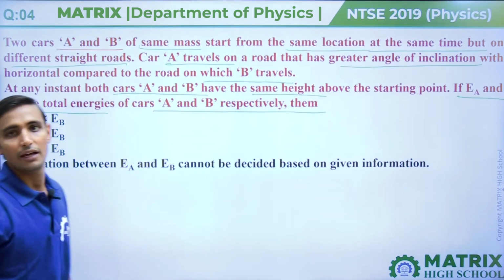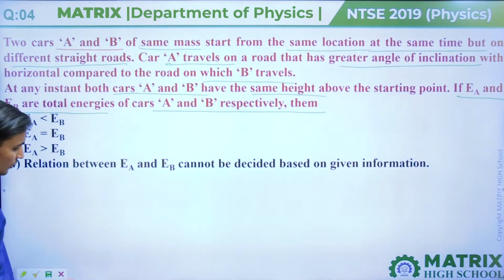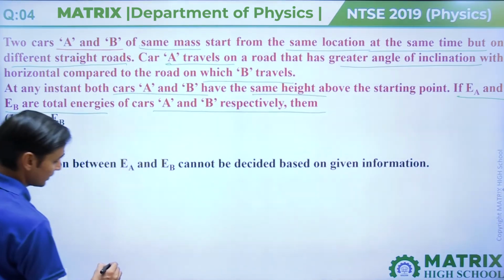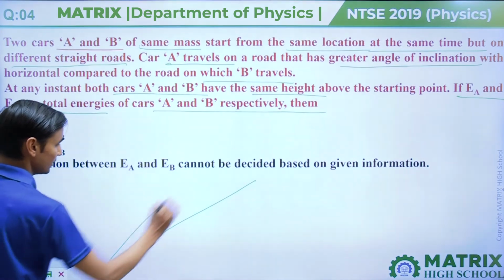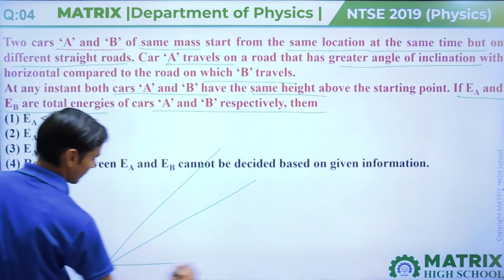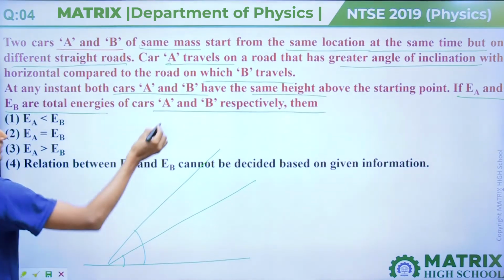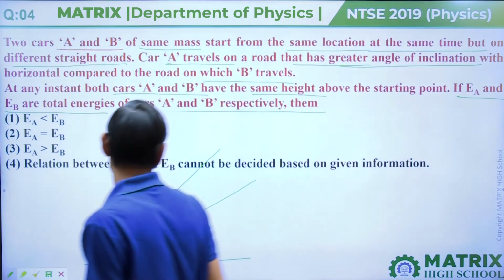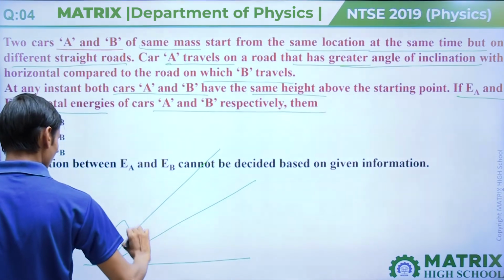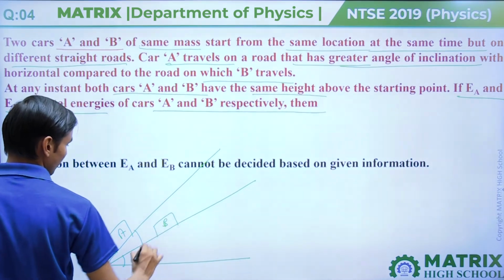Then we have to calculate here energy. We have to make two paths. Let's assume that one path is this and another path is this. Here given that car A has greater angle of inclination. So car A is on this path and car B is on this path.